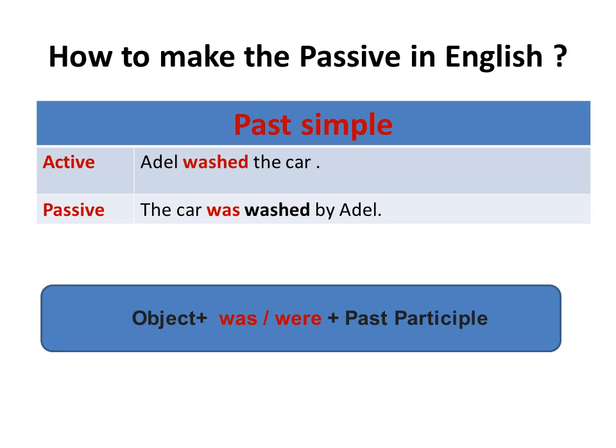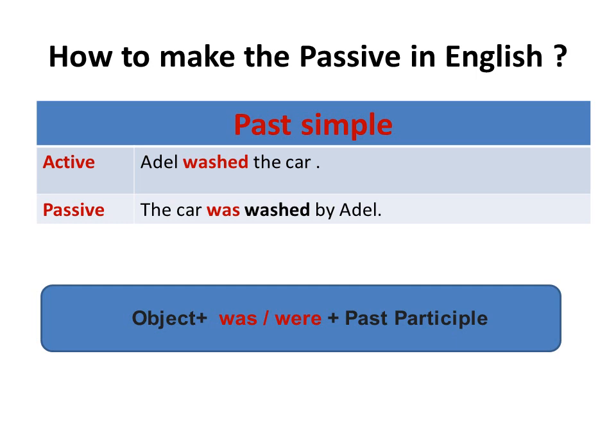How to change a sentence from active to passive in the past simple tense. Look at the sentence. Adel washed the car. We have 3 steps. Start with the object.